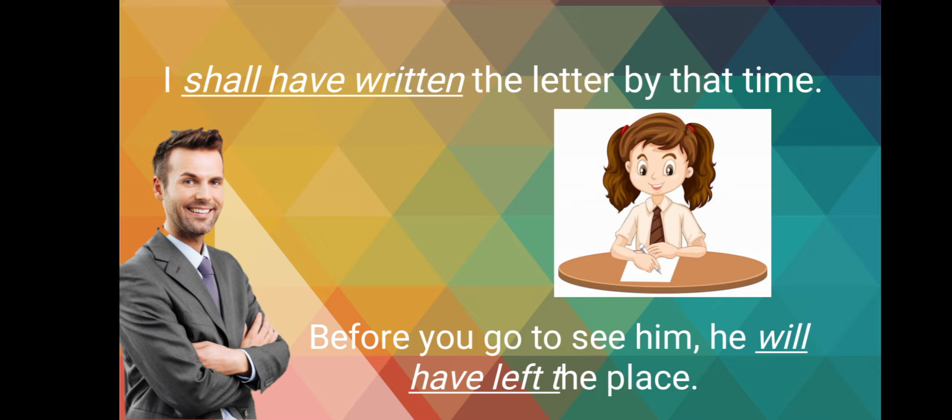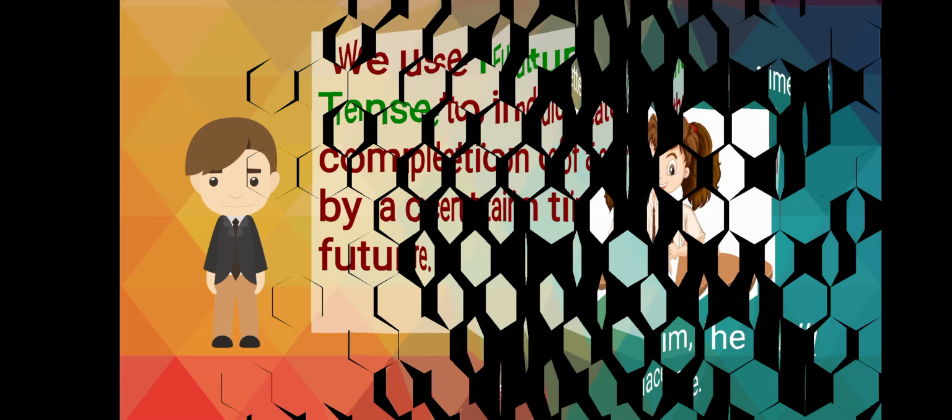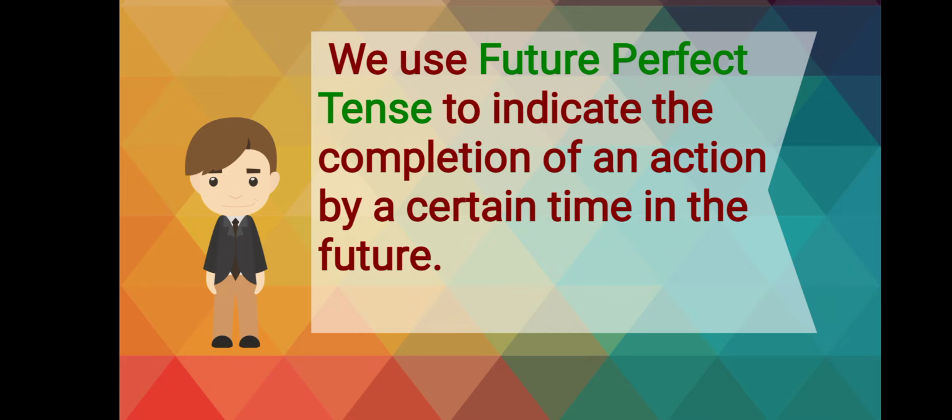Next, he will have left the place. That means before another action, before you go to see him, before this action, another action is represented here, that is will have left, right? Before that action, this work will have completed in the future. I hope it is clear to you. That means we understood that we use future perfect tense to indicate the completion of an action by a specific time, by a certain time in the future.